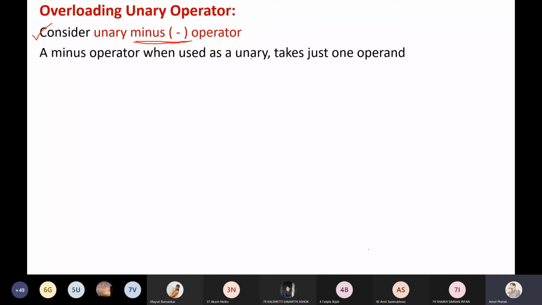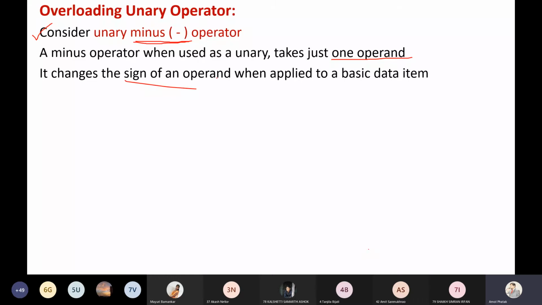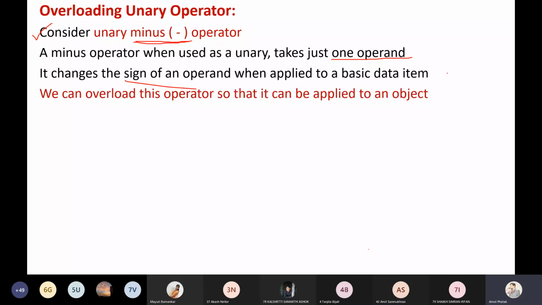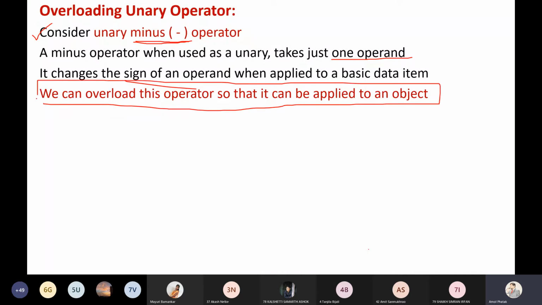A minus operator when used as a unary takes just one operand. It changes the sign of an operand when applied to a basic data item. We can overload this operator so that it can be applied to an object. I think this is very important now. Now we want to overload this unary minus operator so that it can be applied to an object, not to the normal data types like integer or float. So we want to overload it to be applied to the object.